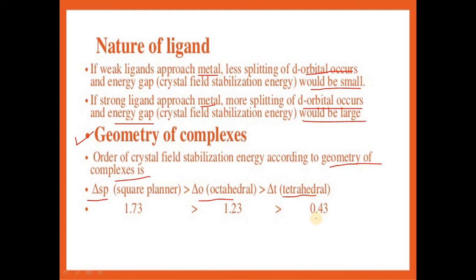Delta tetrahedral is 4 by 9 times delta octahedral, and delta square planar is 1.23 times delta octahedral. So this is the relation between geometry of the complex and crystal field stabilization energy.